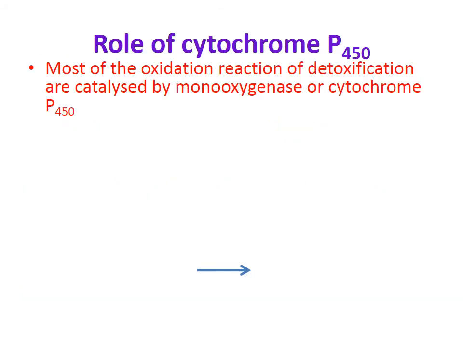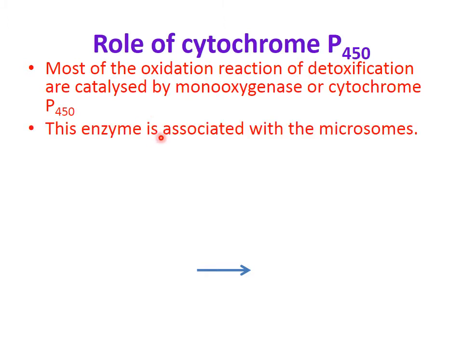Now we have seen these oxidation processes, where the role of cytochrome P450 is important. Now we see what this cytochrome P450 is. Most of the oxidation reactions of detoxification are catalyzed by monooxygenase or cytochrome P450.